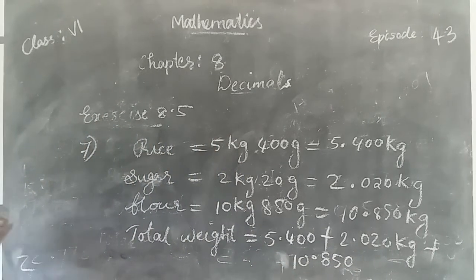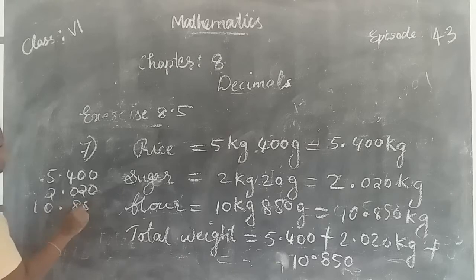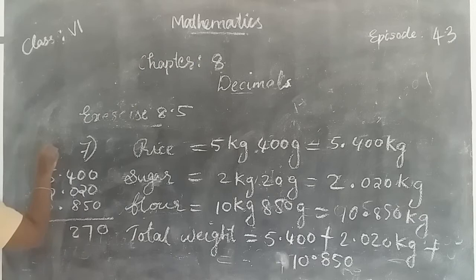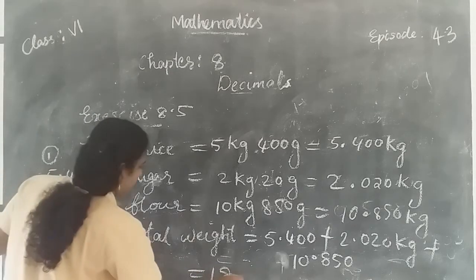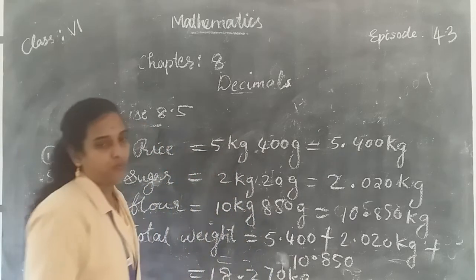When we add these three weights, then we get the total weight. So 18.270 kilogram is the total weight.